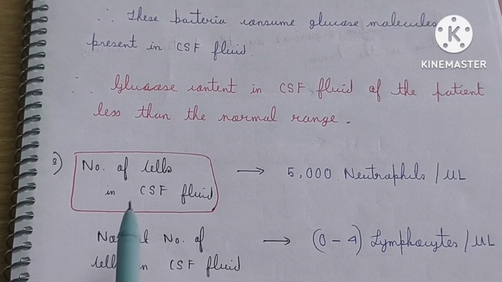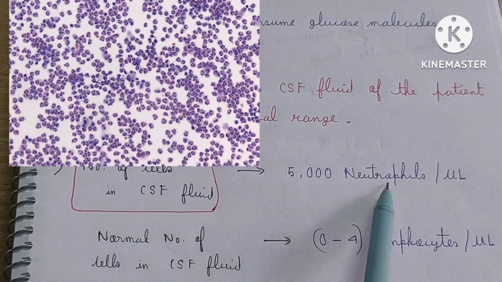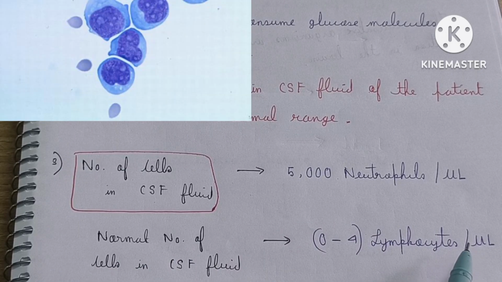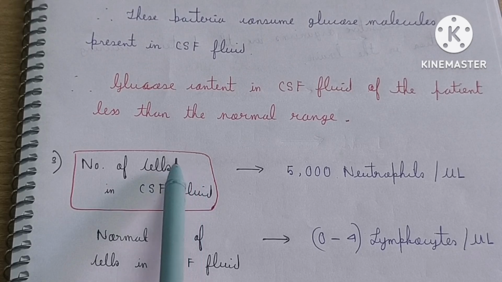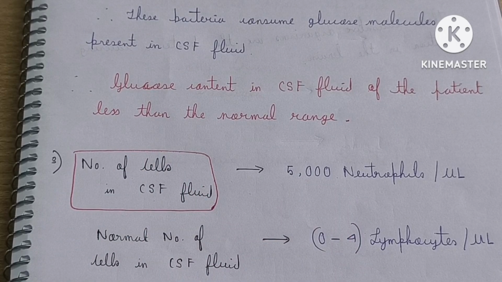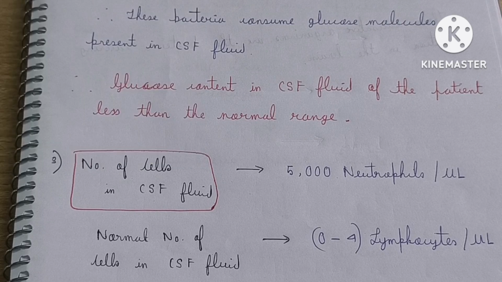Now see that the number of cells in the patient's CSF is 5000 neutrophils per microliter, but the normal number of cells in CSF is 0 to 4 lymphocytes per microliter. Normally no neutrophils are found in the CSF, but in the patient's CSF neutrophils are found. Why? As you already know, bacteria cause infection of the brain, and as a result meningeal inflammation also occurs.